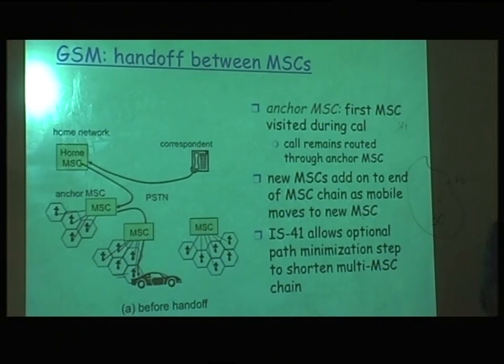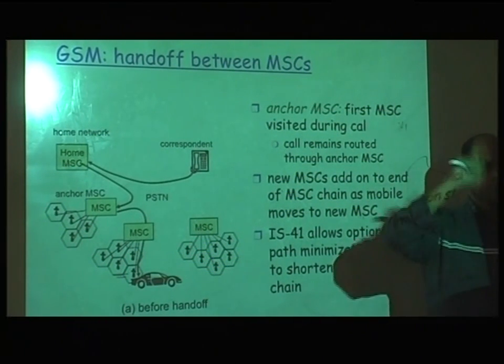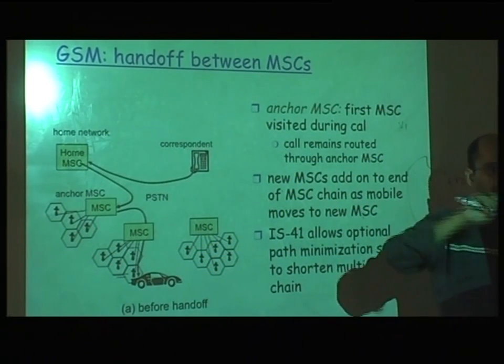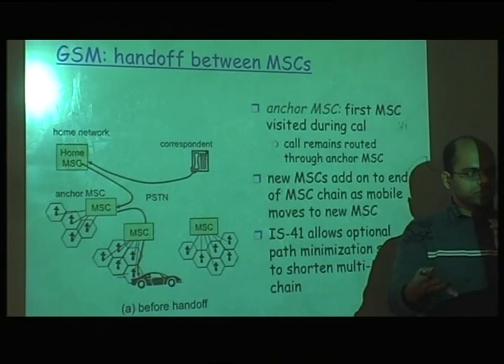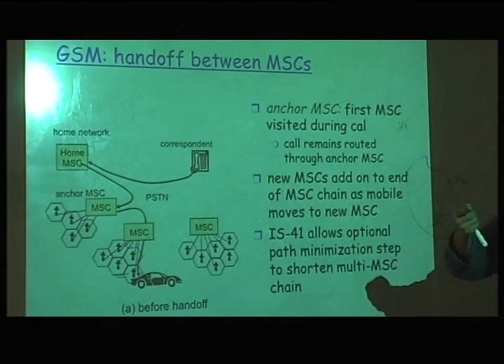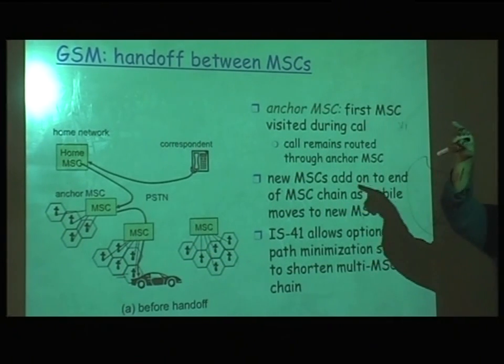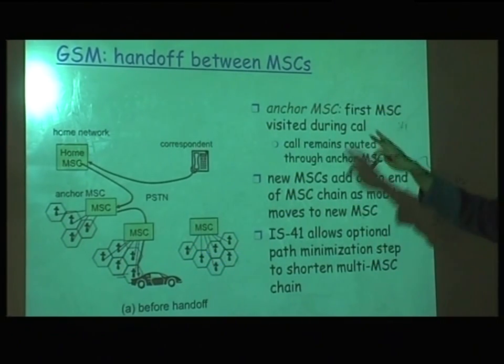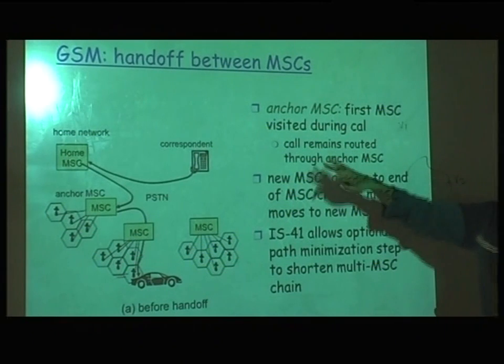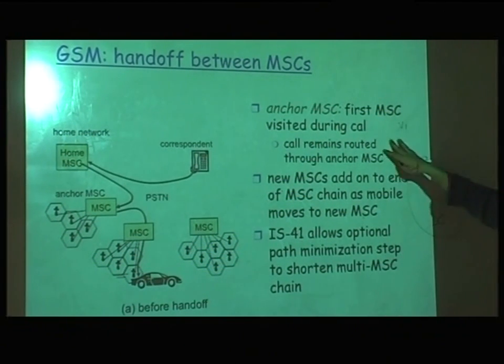Once you switch on your phone, you will connect to one cell phone tower. Let's say your phone is off. You switch it on. It will talk to the first tower, and the corresponding switching center will be your anchor MSC. So you are registered with that MSC, and all the calls and communication now will go through that.